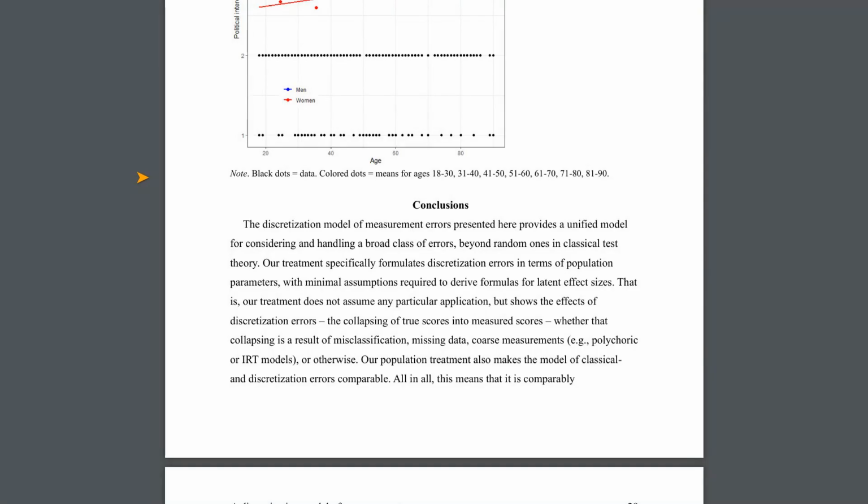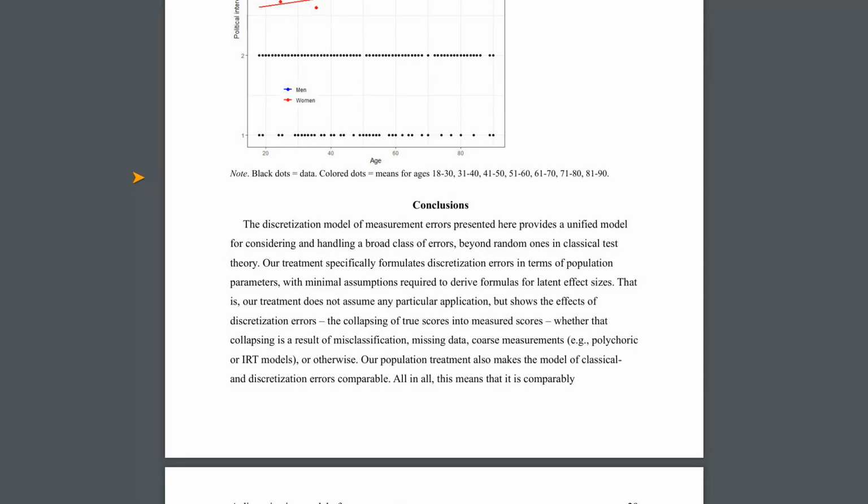A limitation, as they themselves acknowledge, is that accurately estimating those conditional expectations and variances can be challenging in practice, especially in complex situations, or when population data isn't readily available to calibrate the estimates. Also, their correction formulas are based on linear models, so applying them to highly nonlinear relationships might require further development.